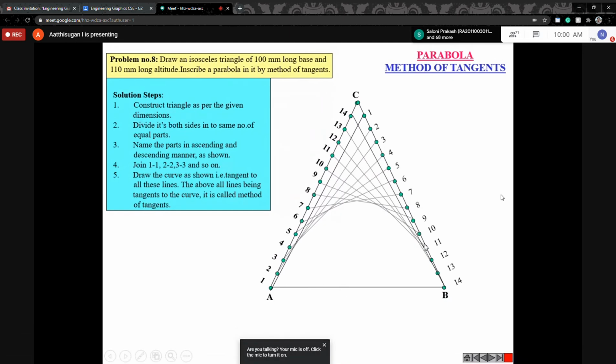Draw the tangent to those lines. Line means this one. 11 to 11 is another line. Similarly 12 to 12 is the line. So tangent to that line, don't cross it. Remember, don't cross that line. Tangent to that line, move the curve. Finally join with the B, you are getting the shape of a parabola.